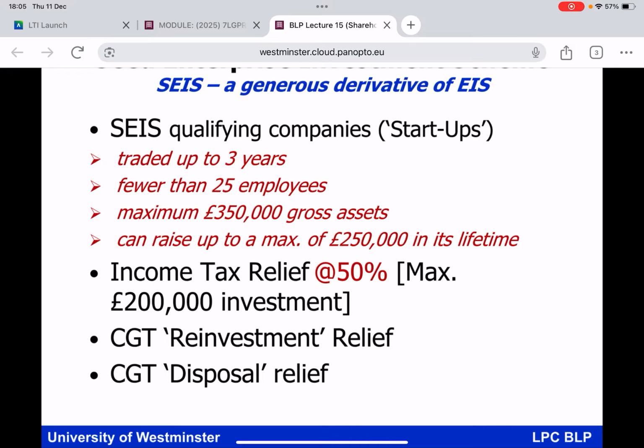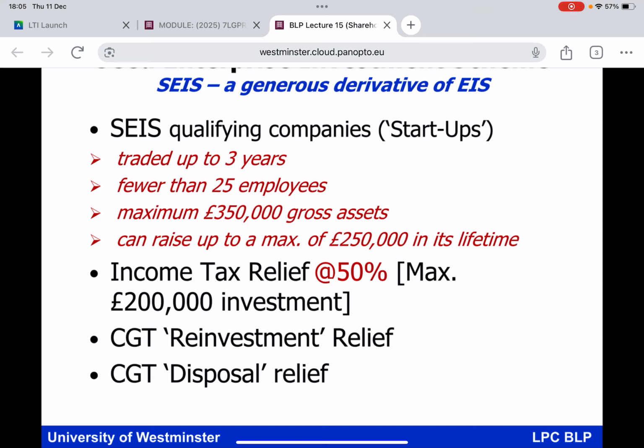But if you are dealing with a cash investment into an SEIS qualifying company, you can see here now the references to income tax relief, reinvestment relief, which is essentially the equivalent of the deferral relief under EIS, and the disposal relief, which is quite clearly aimed at the gains on the shares in the SEIS company itself. So, I draw this to your attention. If we do anything in BLP Group Session 15, it will be to have a little time spent on EIS.